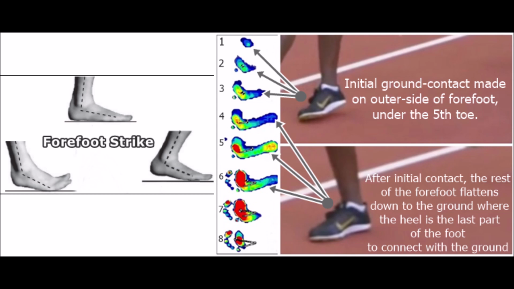In a proper forefoot strike landing pattern shown here, initial contact of the foot with the ground is made under the fifth toe, where plantar pressure gets distributed starting from the fifth metatarsal head, or under the baby toe. And as the rest of the forefoot comes in contact with the ground, the plantar pressure spreads with better spatial distribution from the fifth metatarsal head to the fourth, third, second, and first metatarsal heads in that order.